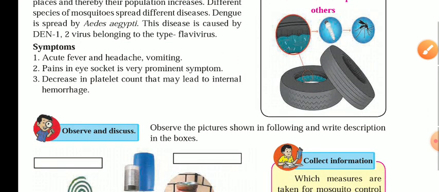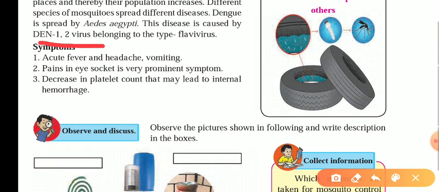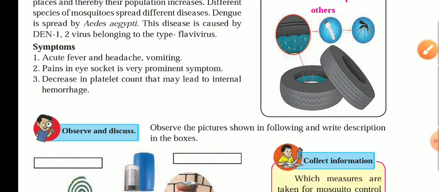This disease is caused by the Den-1, 2 virus belonging to the flavivirus type. Acute fever and headache with vomiting, pain in the eye socket as a very prominent symptom, and a decrease in platelet count that may lead to internal hemorrhage. Internal hemorrhage means blood will start to bleed inside the body, and that may lead towards the death of a person.